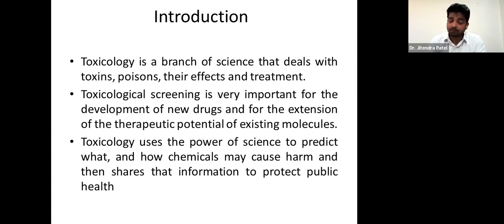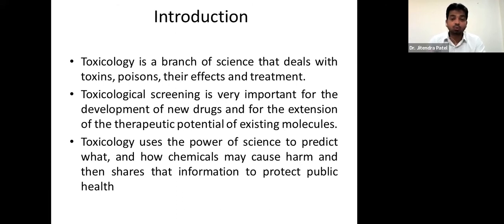So when a particular chemical may behave like a drug, that same chemical may also behave like a poison. It's all about its mechanism of action, and what kind of effect it is going to give in the biological system, right? So that is the study which deals with toxins, poisons, their effect and their treatment also, right? Because we need to have the treatment when a particular chemical compound is showing any adverse reaction or any side action